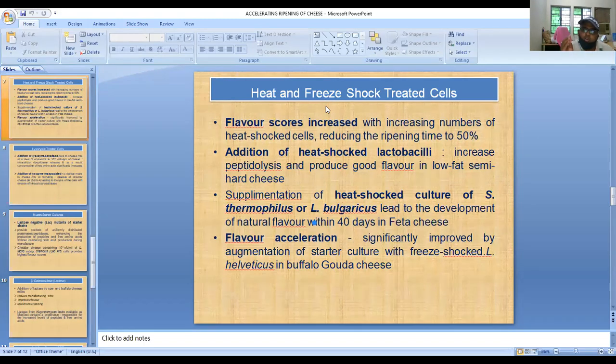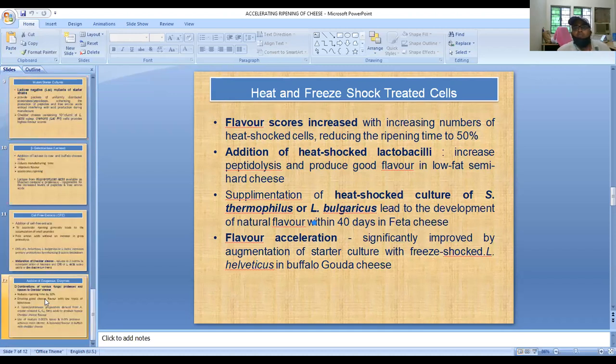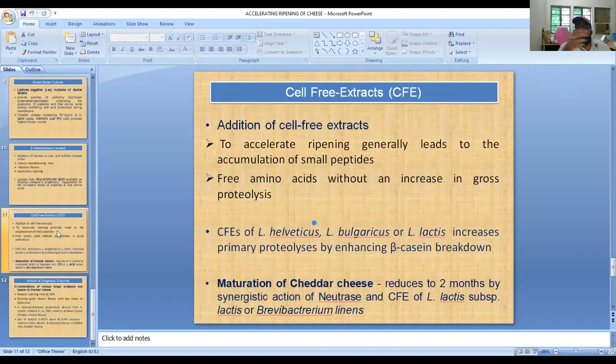Similarly, we can also supplement the skim milk with buttermilk at the rate of 30%. That will definitely improve the flavor of Gouda type cheese, that variety of hard cheese. So we can also increase the flavor of the cheese. Another very popular one is cell-free extract.